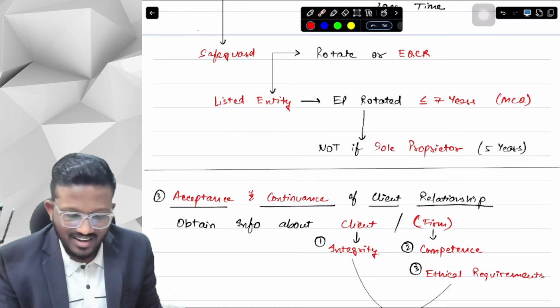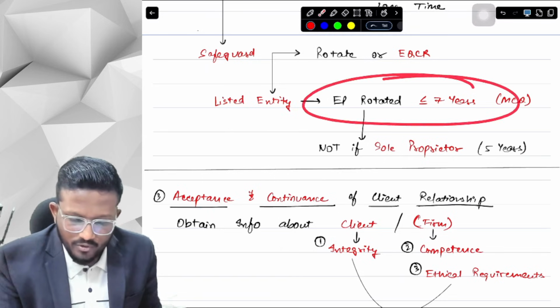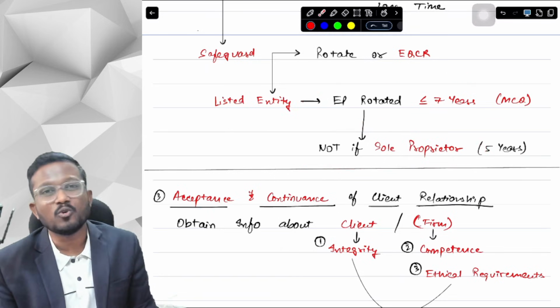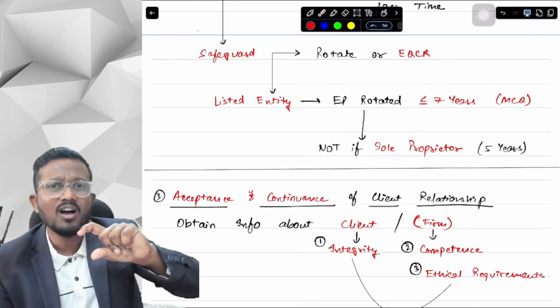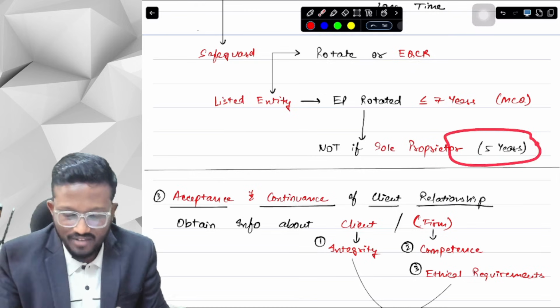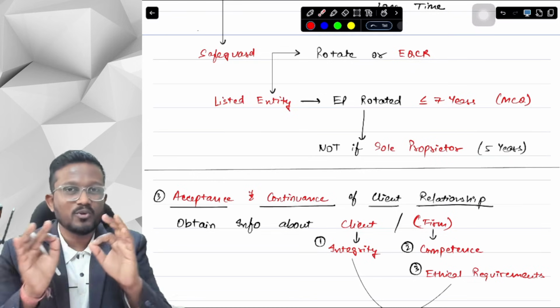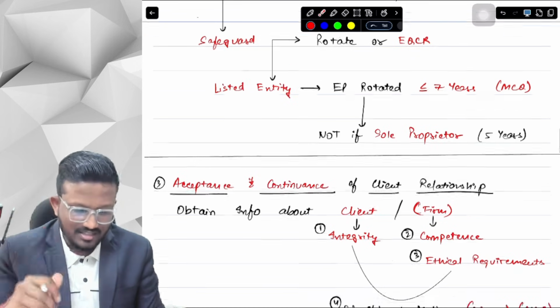Okay? Yes, sir. And sir, this particular provision is not applicable if it is a sole proprietorship doing the audit, because in case of sole proprietorship, they have a liability to rotate after 5 years. They don't have to wait for 7 years. They have to rotate after 5 years. Okay? Yes, sir. This was the second element.